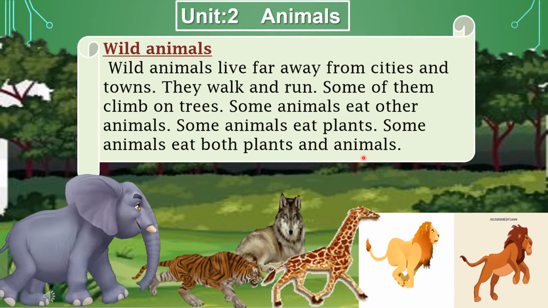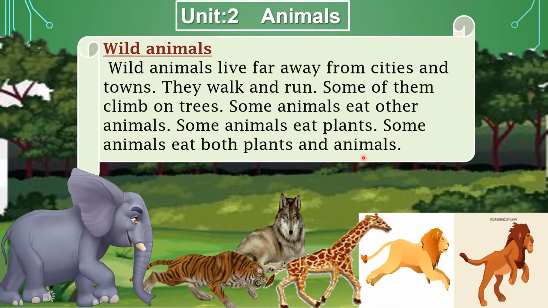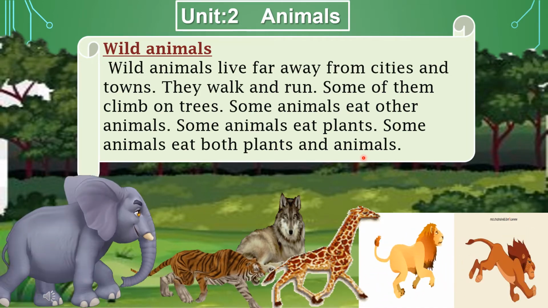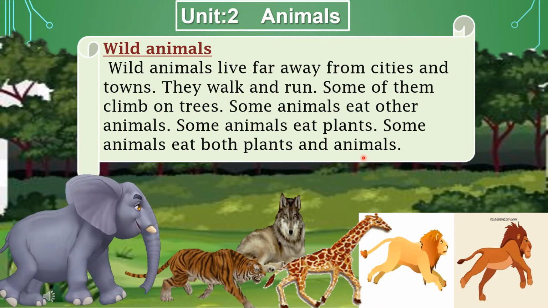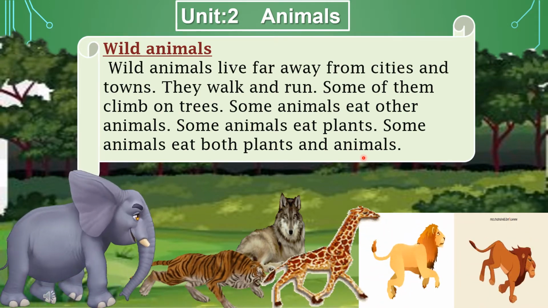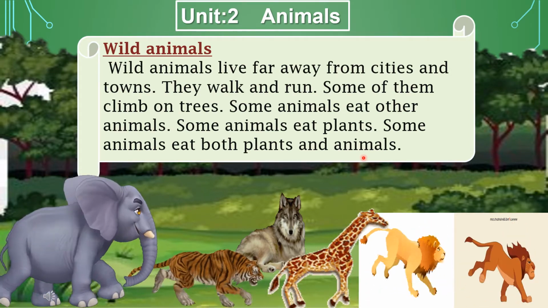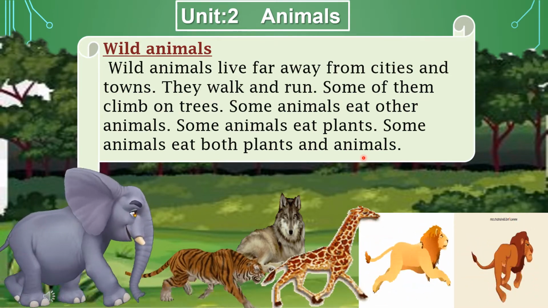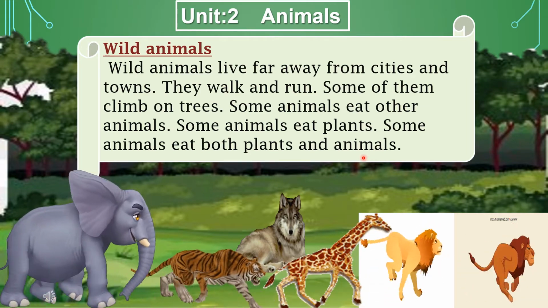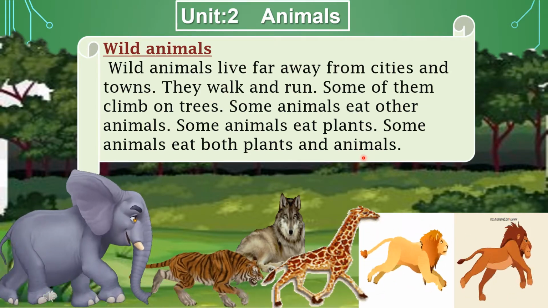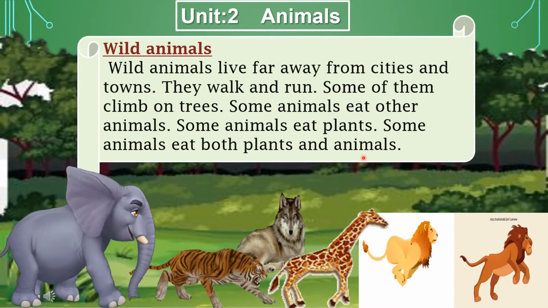All the wild animals live in the forest. They cannot live with us, with human beings, because they are very fierce and they are dangerous for us. They can be harmful for us, so they cannot live with us. We cannot keep them at our home. There are some wild animals that we can see in the zoo also, and I hope you have visited the zoo and have seen many wild animals in the cages. So they can live in the forest or in the zoo also.